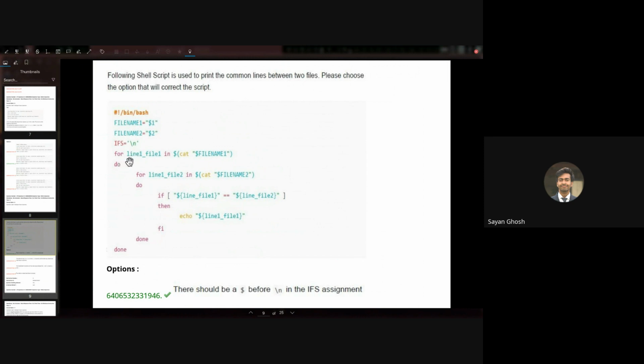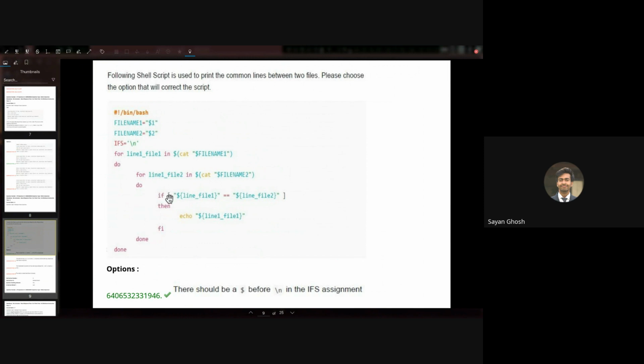So here then we are doing a for loop. For line of file 1 in cat file name 1. So we're basically printing all the lines of file 1 and we are iterating over them line by line using this first for loop. And then for all the lines of file 1, we are iterating over all the lines of file 2. So the same way. So we have a nested for loop here. So for lines in file 1, for lines in file 2.